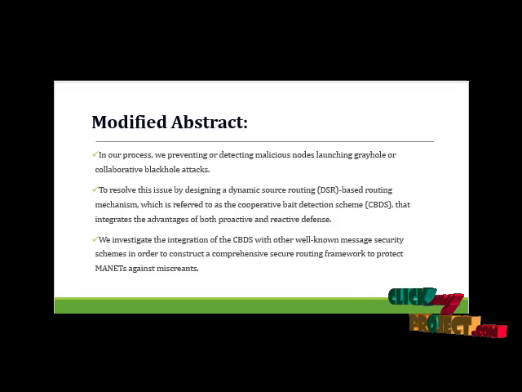In a mobile ad hoc network, MANET, a primary requirement for the establishment of communication among the nodes is that the nodes should cooperate with each other. In the presence of malicious nodes, this requirement may lead to serious security concerns. For instance, such nodes may disrupt the routing process. In this context, by preventing and detecting the malicious node, this paper attempts to resolve these issues by designing a DSR-based routing mechanism. Our CBDS method implements the reverse tracking technique to help achieve the stated goal.